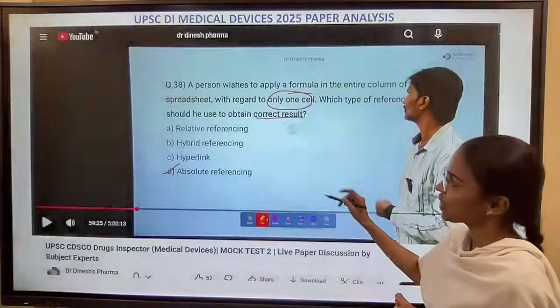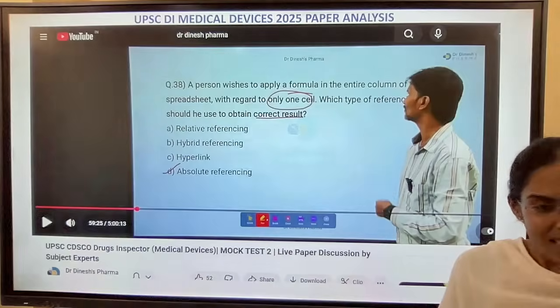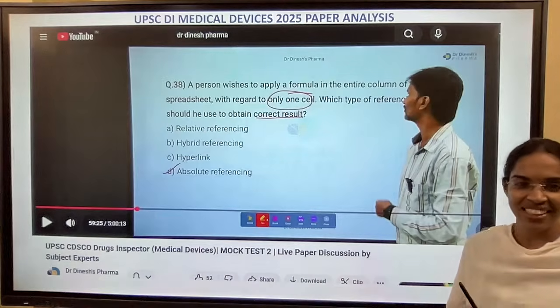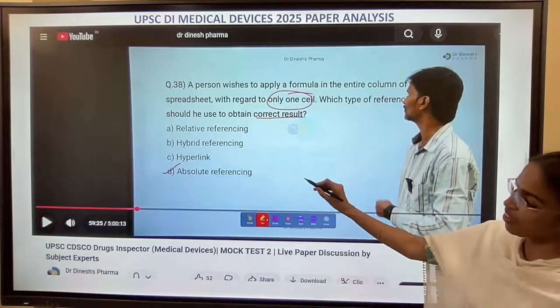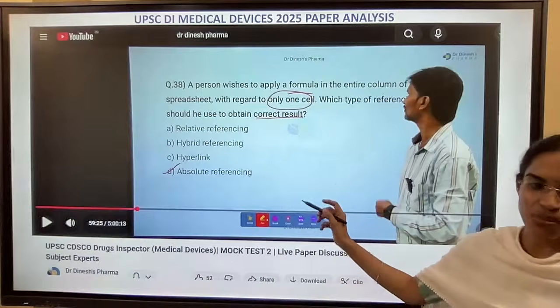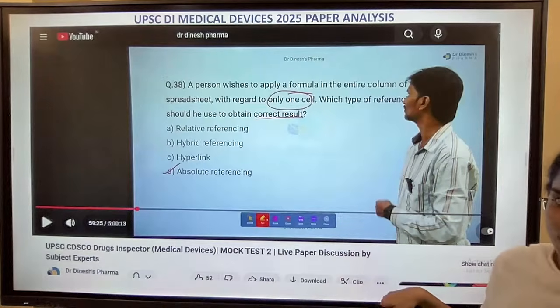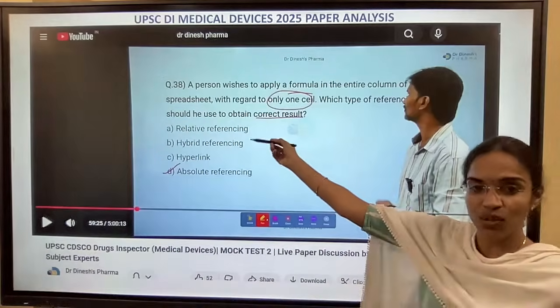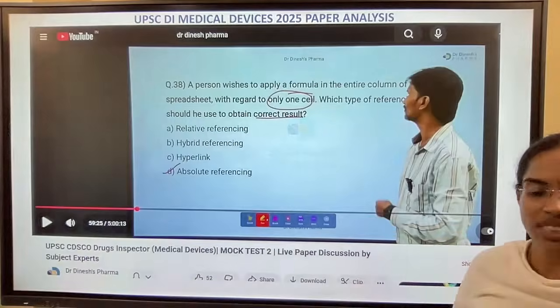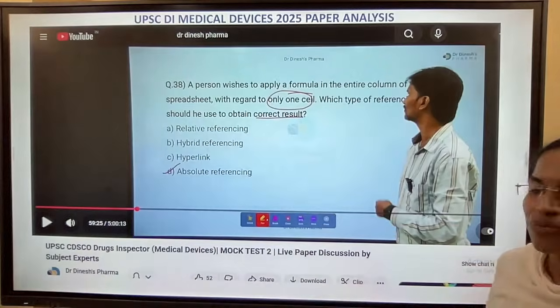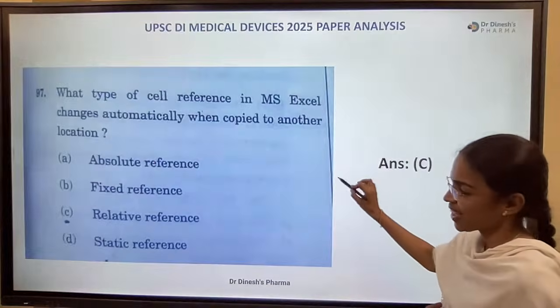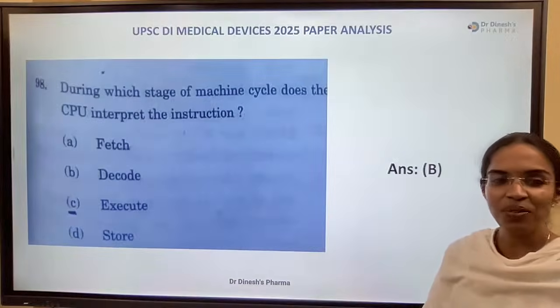So this was also a previous question. In a recent mock test, the question was about absolute referencing. The option was absolute referencing, but the discussion was also about relative referencing, what is absolute and what is relative reference. We have covered this question in the recent mock test.